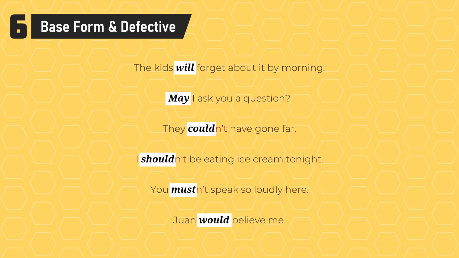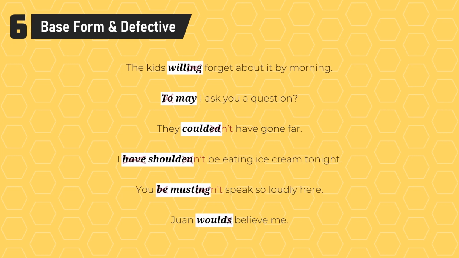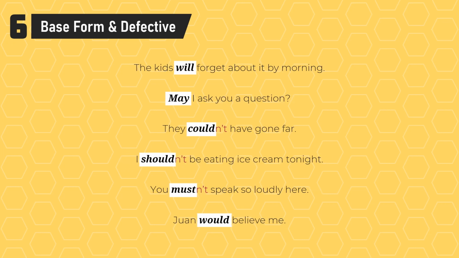6. The modal itself should not undergo any changes to its form under any circumstance. We would never say coulded, or musting, or shoulds, or anything of the sort, nor should modals ever be preceded by the word to. While all other verbs inflect, depending on the auxiliary verb that comes before it or on the subject, modals should only ever be in their base form. Because of this discrepancy with every other verb, modals are called defective.